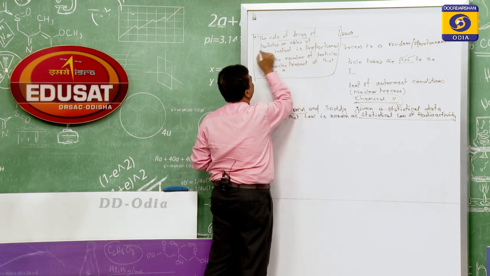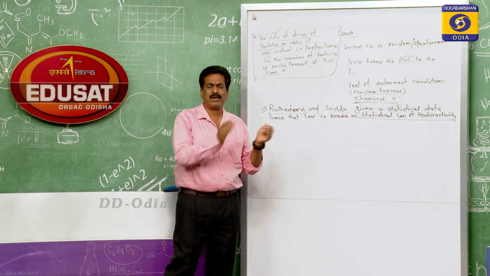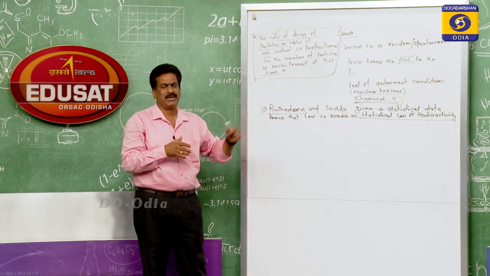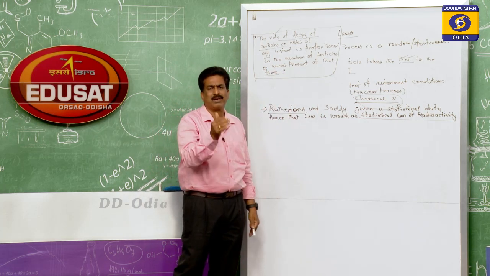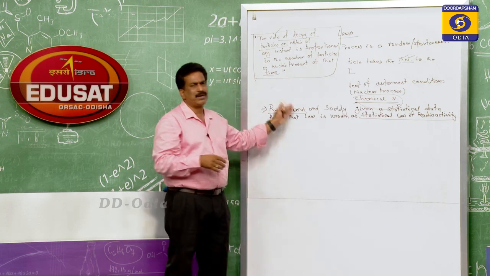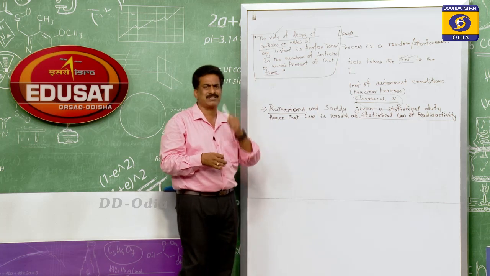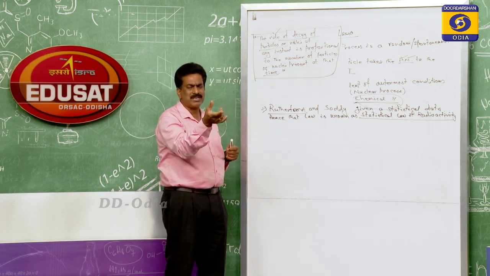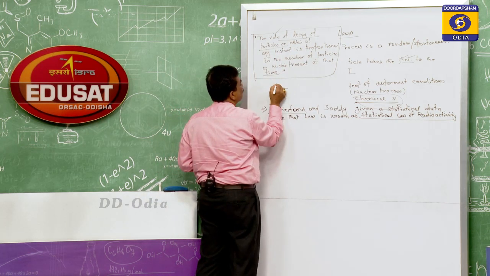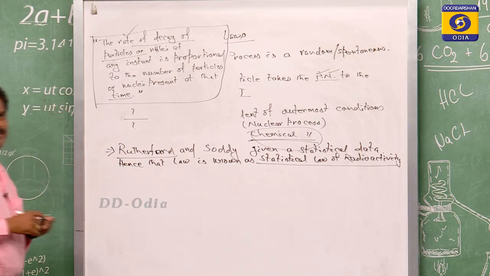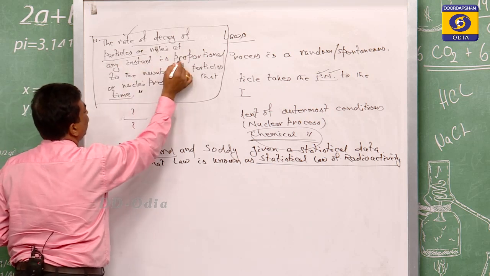The rate of decay. Regarding the rate of something, you know various definitions. The rate of change of momentum, which I said in the nuclei part 4 while deriving the mass energy formula, is equal to the force. The rate of change of displacement is the velocity. The rate of change of velocity is the acceleration. So the rate of change means something changes with respect to time. Rate means corresponding to the time.